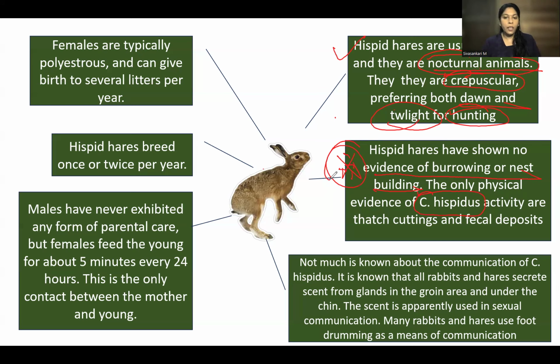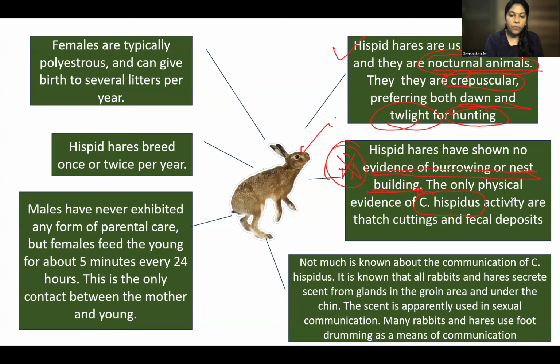Last year before, I think, there was a question about squirrels, the Indian squirrels. Generally when you go to the park, you will see these small cute animals playing on the floor, and there they were especially mentioning the nest building character of squirrels. Similarly, when you are studying a particular species, you should be very careful that they show no evidence of burrowing or nest building, particularly this species.